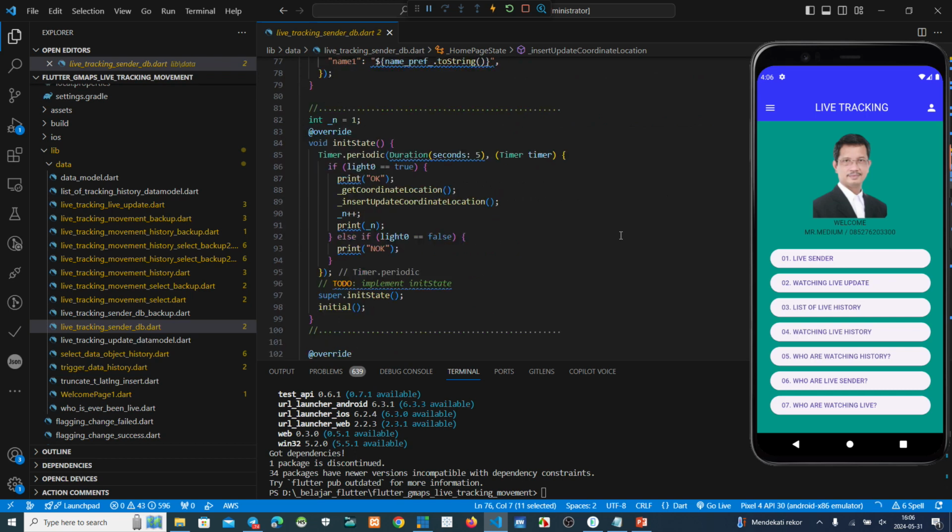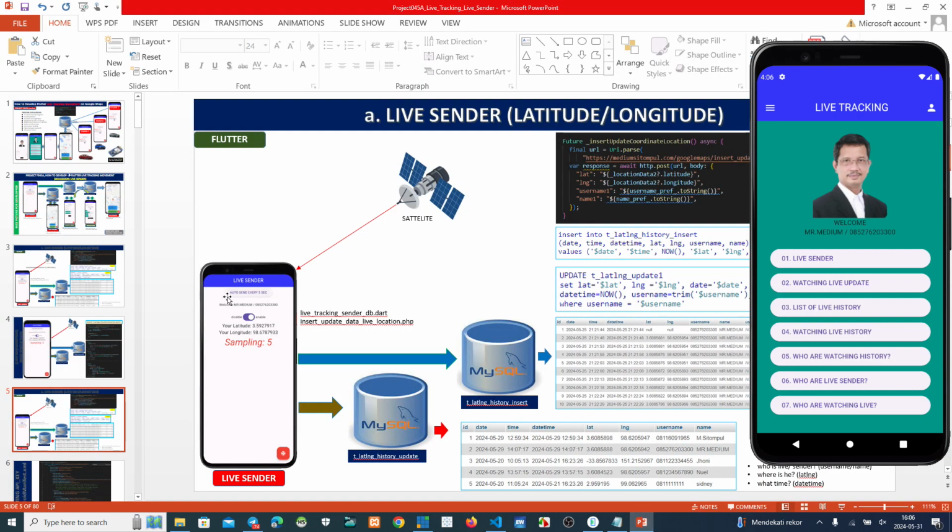And then we make this every 5 seconds. Every 5 seconds, this function will send the latitude and longitude to the server. Up to you, if you want to change this, maybe 10 seconds or 1 minute or whatever. Periodically, for me every 5 seconds, this application runs and sends the data to the backend or the server.